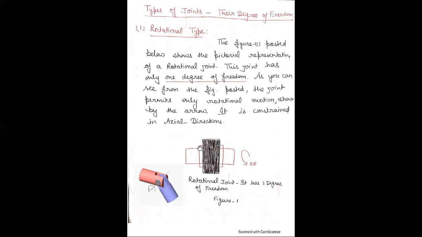Here, the body can only rotate, not translate. Therefore, it has only 1 degree of freedom. Here, the body is constrained in the axial direction. In this direction, the body does not move. The arrow represents the rotational motion, the direction of the rotational motion.